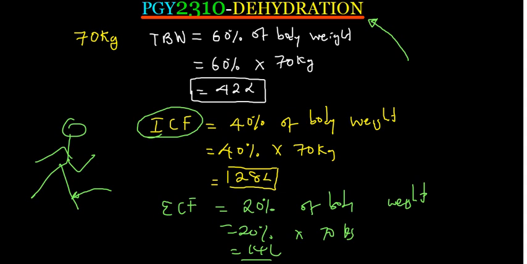So the water will not be lost from the cells. It is when the water is lost from the extracellular space that it is going to affect the water in the cells, and the water in the cells is then able to migrate. So when we are talking about dehydration, we are talking about the loss of extracellular fluid volume, and what that is going to do to the intracellular fluid volume, right?